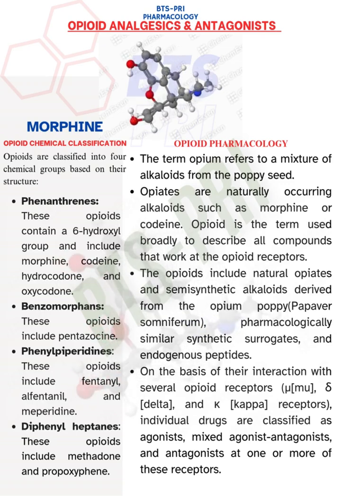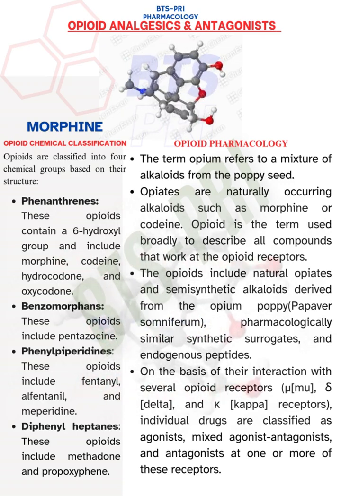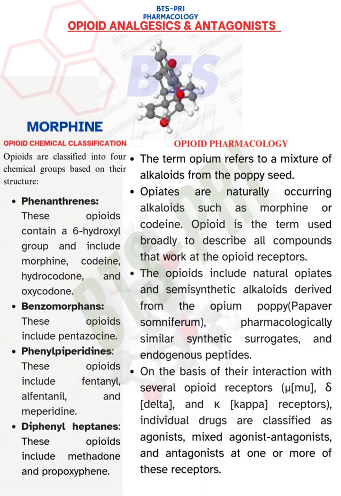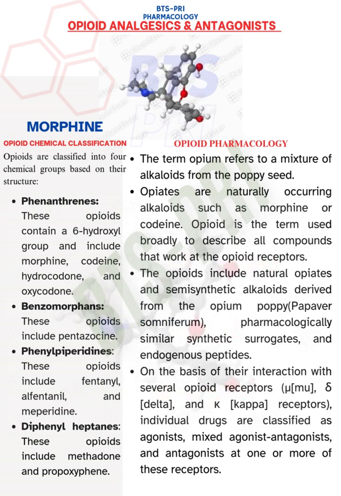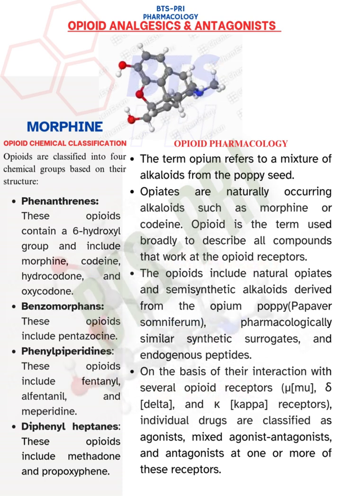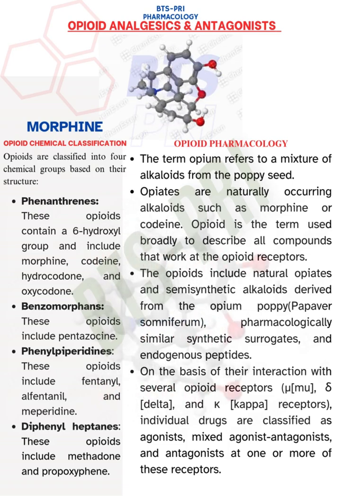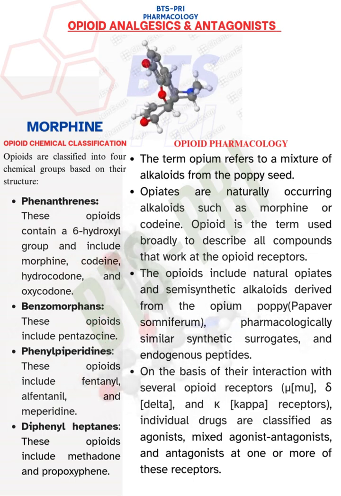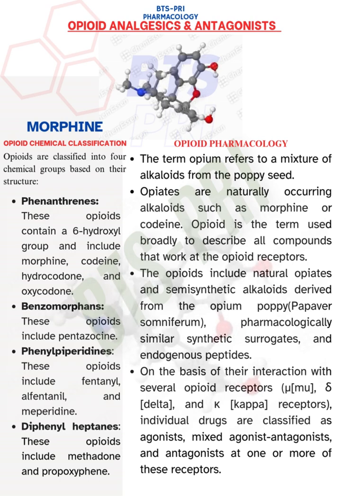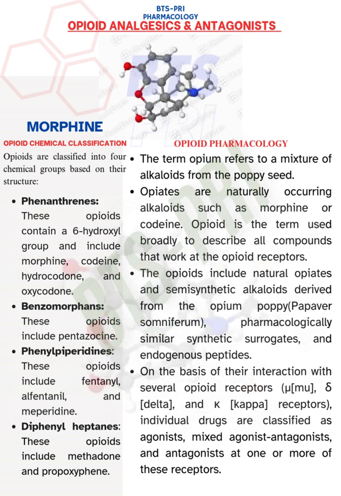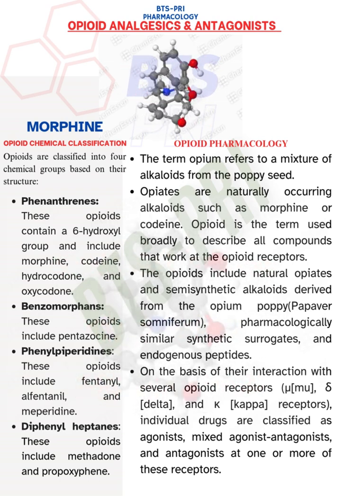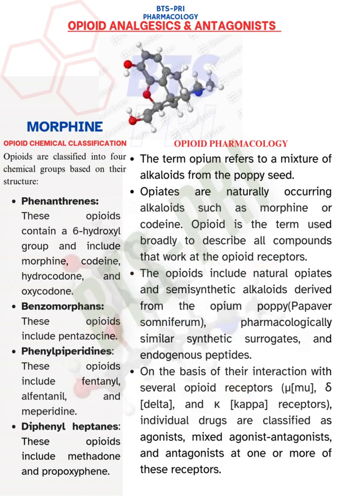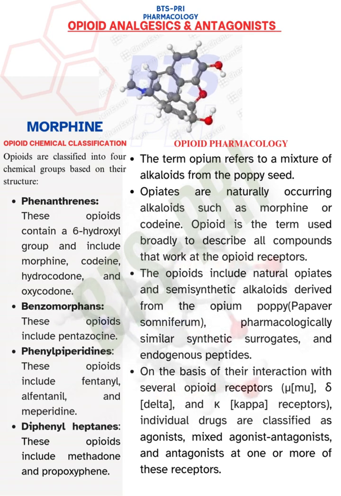Opioid chemical classification: opioids are classified into four chemical groups based on their structure. So based on the basic nucleus of the compounds, the chemical classification is divided. First one, phenanthrene derivatives, second, benzomorphines, third, phenyl piperidines, and fourth, diphenyl heptanes. In the first one, phenanthrenes, these opioids contain a 6-hydroxyl group.